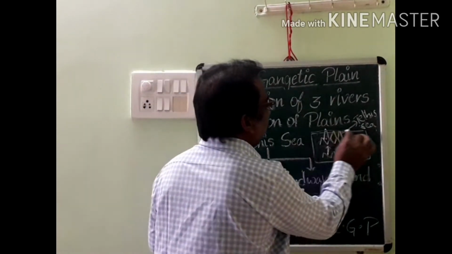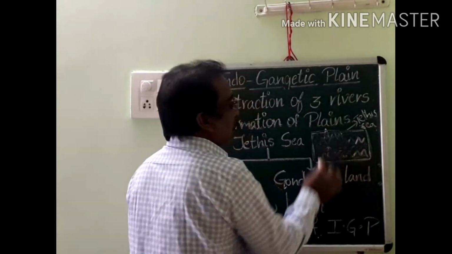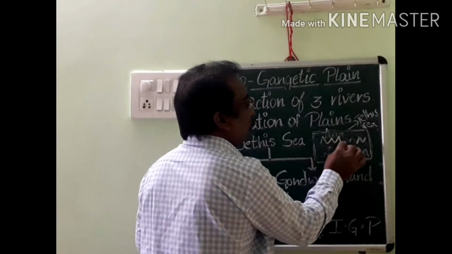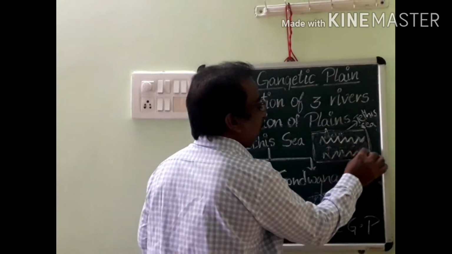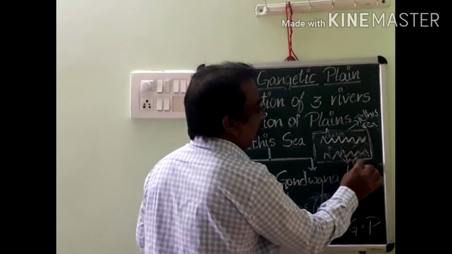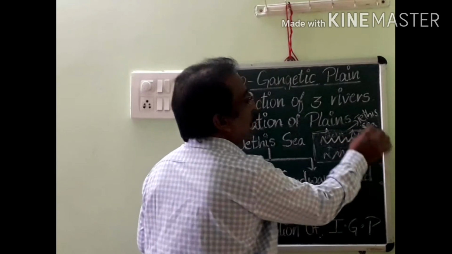Just see this diagram. This is the Tethys Sea, completely. So these two major landforms moved towards the north and south after splitting. This belongs to the Gondwana landform, and this north part belongs to the Angara landform.